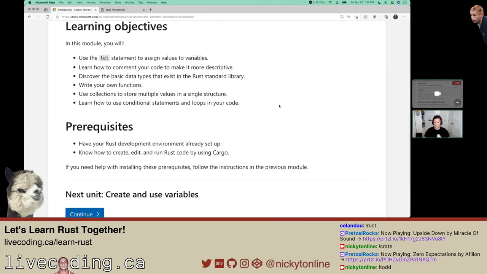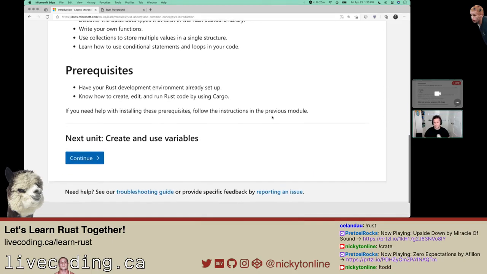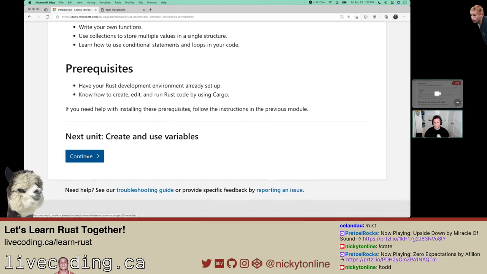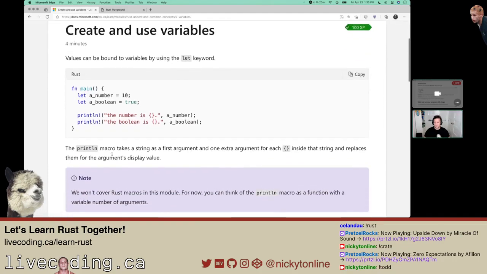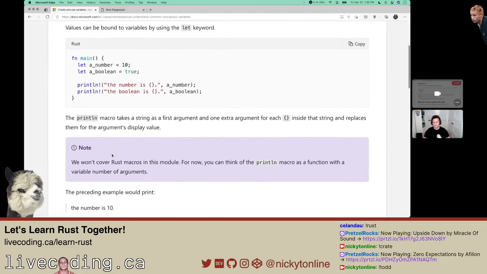Let's use the let statement to assign variables and a few things here. Just basically repeating the same thing it said in the other one. All right, create and use variables. So fn is the way we write functions instead of function or func.